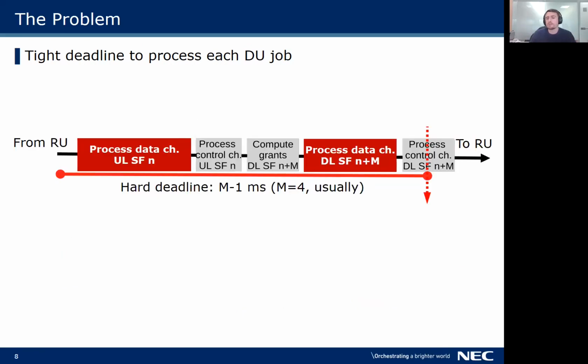In shared computing platforms, we do not have deterministic computing latency anymore, so it may well happen that some tasks, especially those more compute intensive that involve processing data channels, may occasionally take longer than expected and cause the whole job to violate its deadline, as illustrated here. As a result, a downlink subframe containing important control and synchronization signals cannot be delivered to the users when they expect it, and therefore they lose synchronization with the base station.